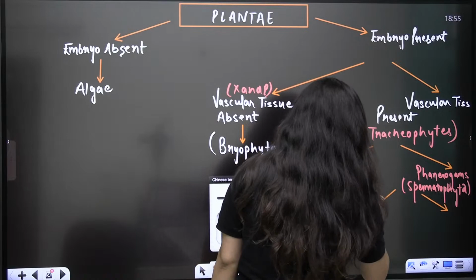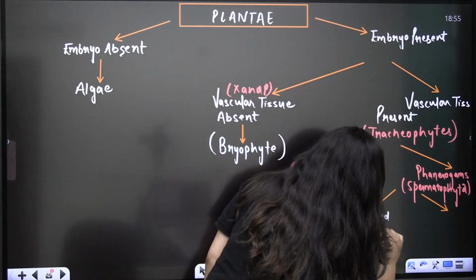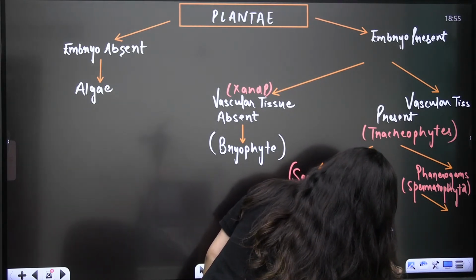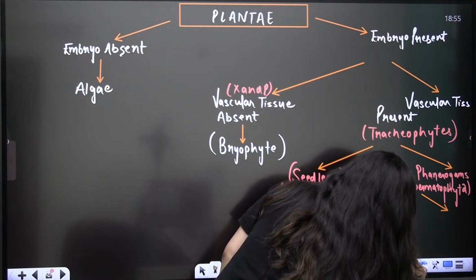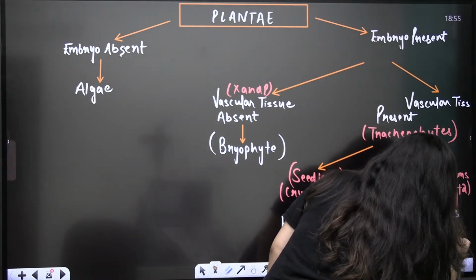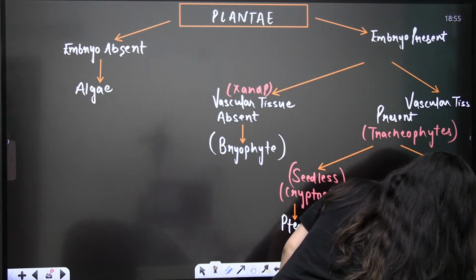Naked seeds are your gymnosperms, no flower is there, and covered seeds are the flowering plants, the most advanced plants, your angiosperms.